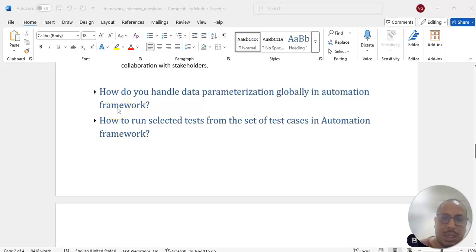How do you handle data parameterization globally in an automation framework, right? How do you handle data parameterization? How will you send data to the framework?